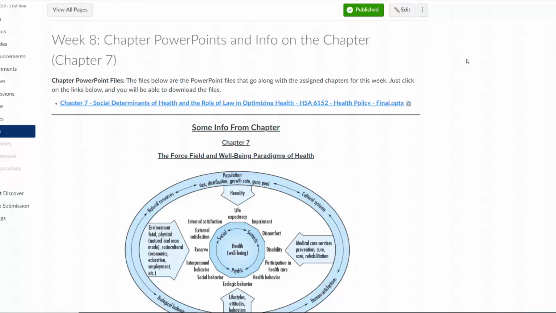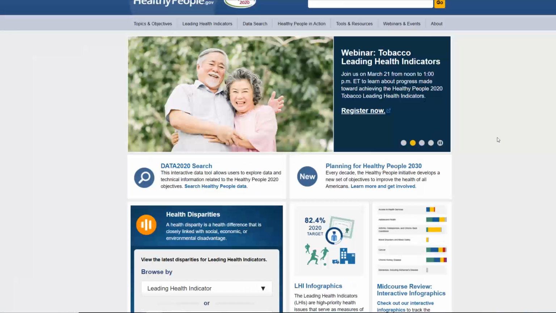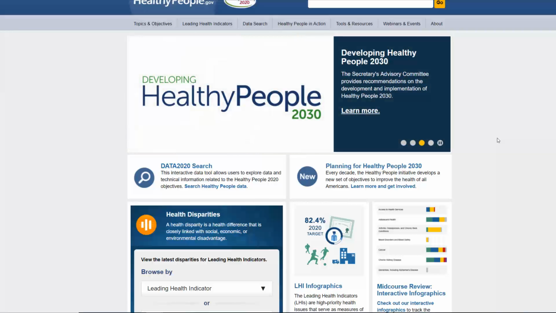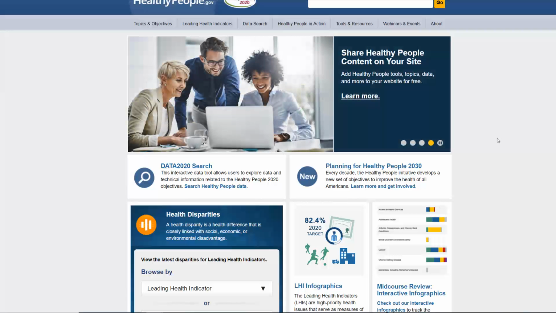So let me jump to the Centers for Disease Control and Prevention website for Healthy People 2020. Remember that this is an initiative that focuses on promoting national health in the U.S. It's actually been built upon over 30 years of science and effort, and it represents the fifth iteration of this program.